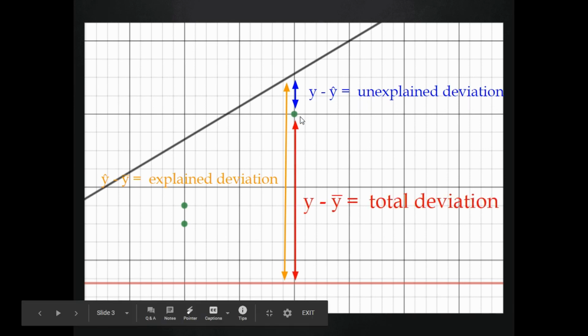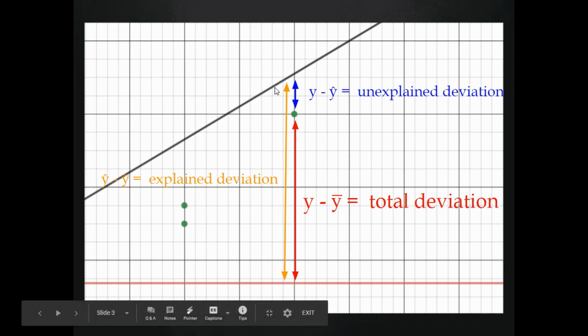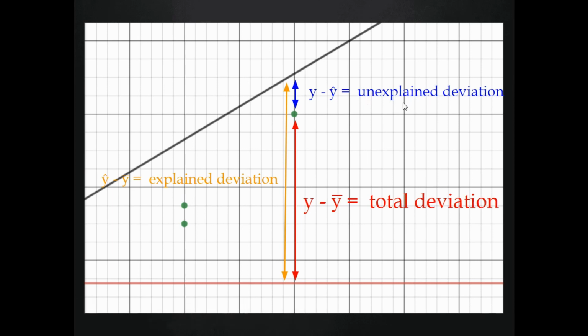The distance from the actual to the mean is our total deviation. So we have three types of deviation happening in this problem: the type we can explain by claiming there's a linear model, the error in our model, which we cannot explain, and then the total deviation from the mean. Those are the three types of deviation, and this occurs for every single point.